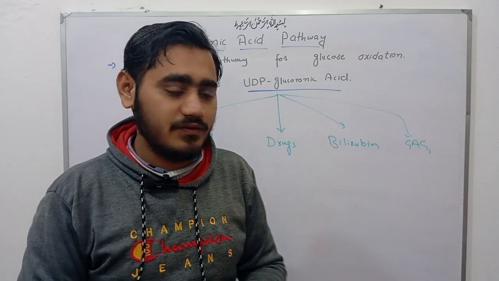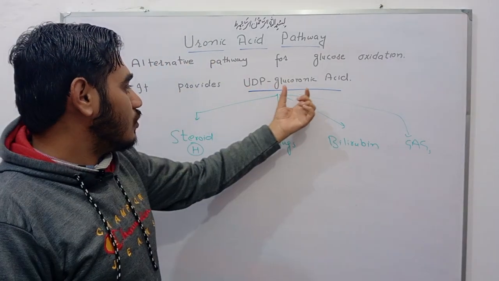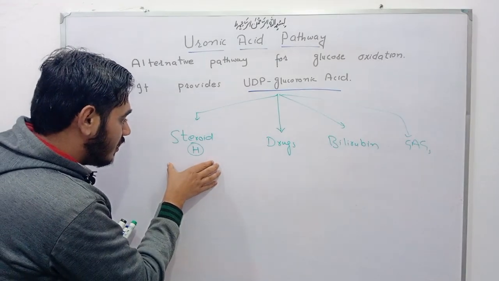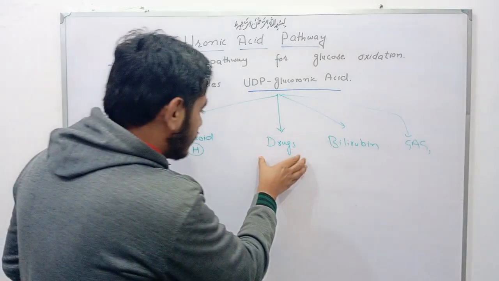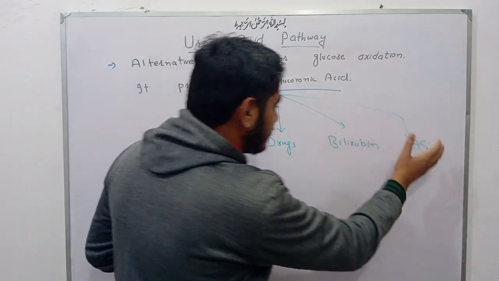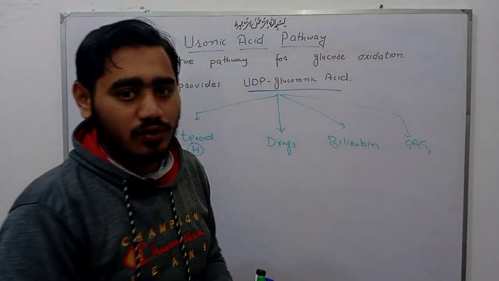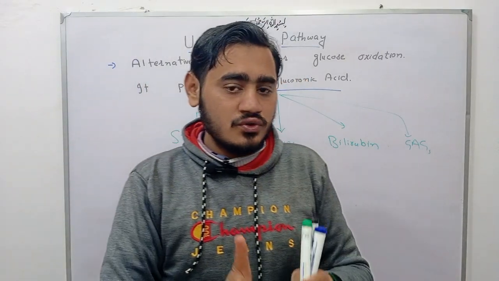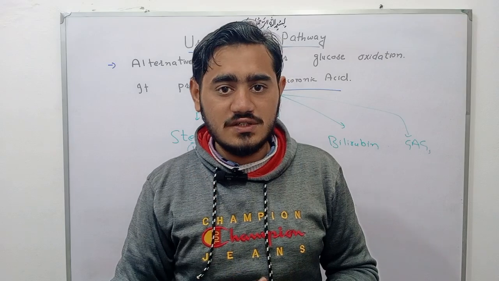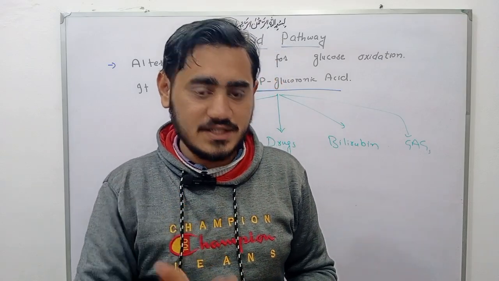glucuronic acid pathway. This UDP glucuronic acid is very important in conjugation with steroid hormones, in conjugation with various drugs, in conjugation with bilirubin, and in synthesis of glycosaminoglycans. Okay, so friends, now coming toward the main pathway of this uronic acid pathway, various steps.